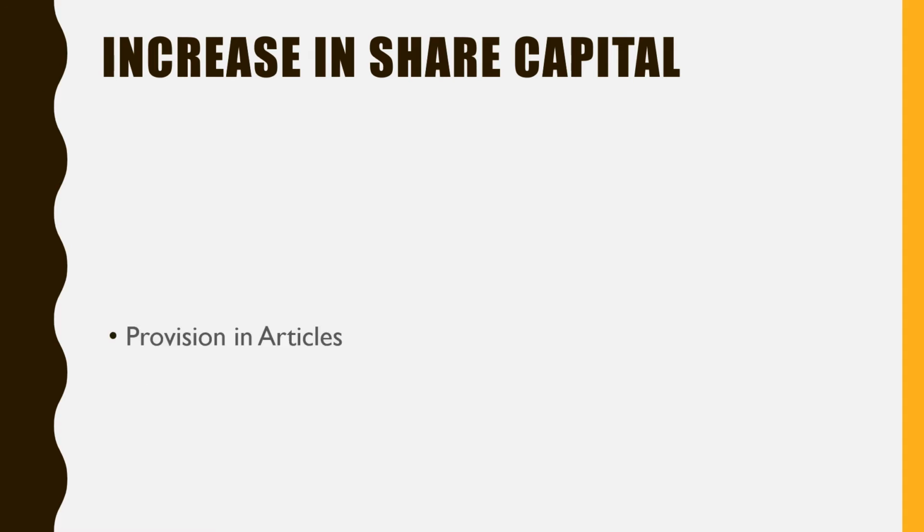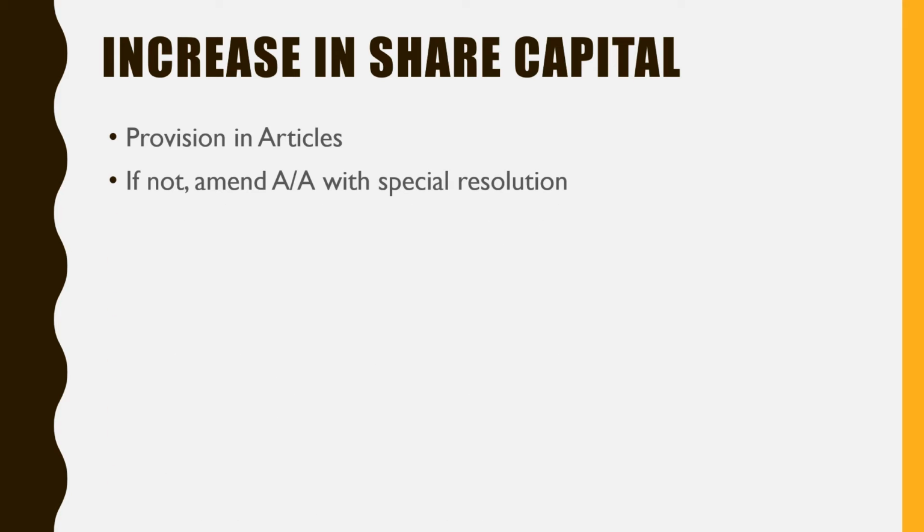First is increase in share capital. Provision in articles should be there for increase in share capital. If such provision is not there, the articles of association should be amended with a special resolution of the shareholders.